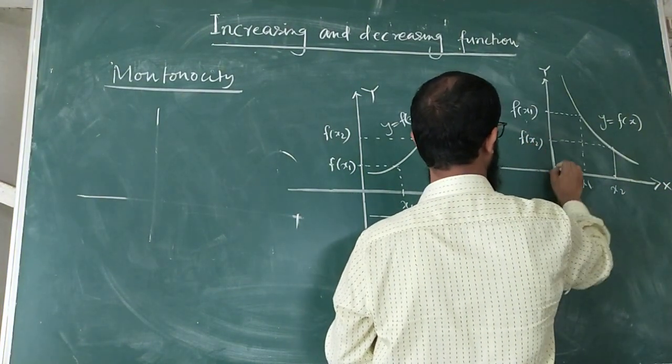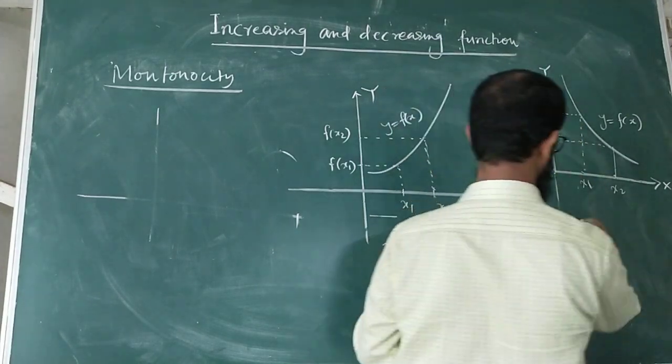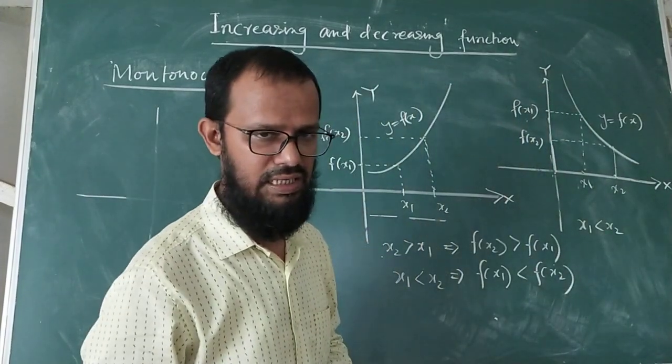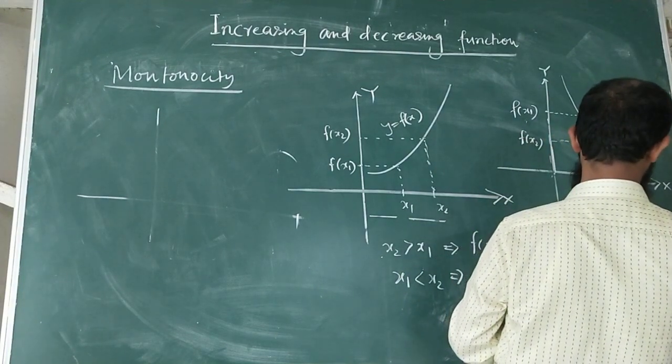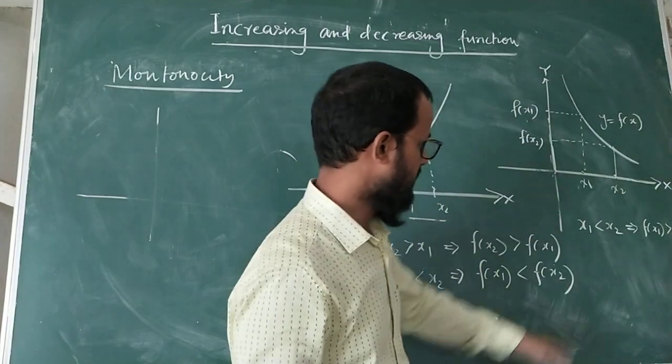So from the graph it is clear that x1 is less than x2, x2 is greater than x1, implies f(x1) is greater than f(x2).